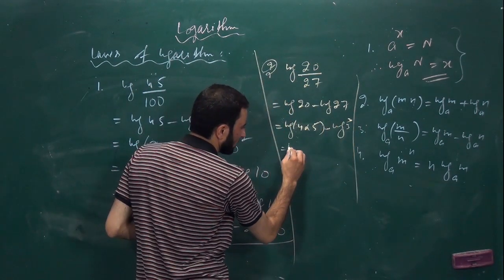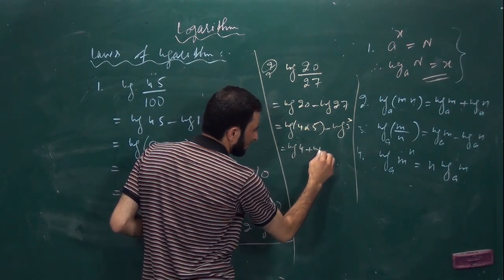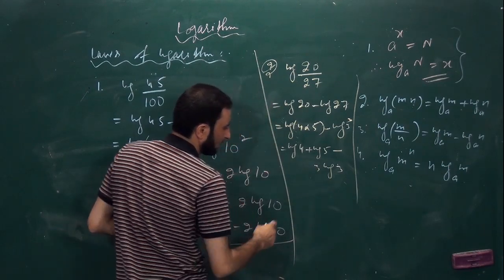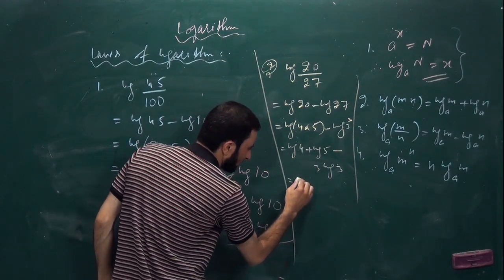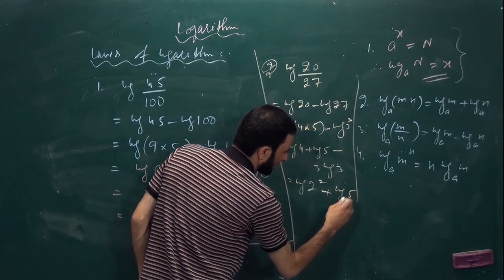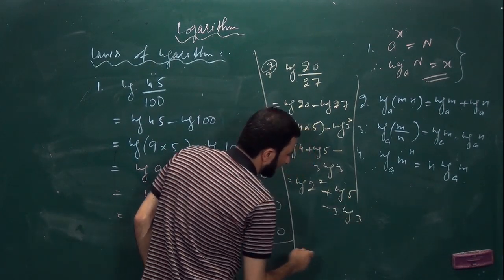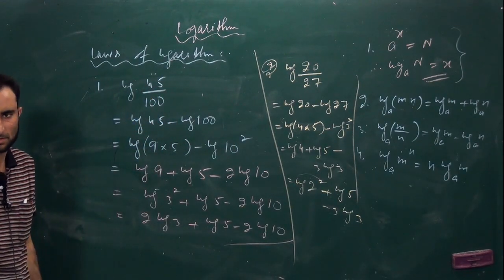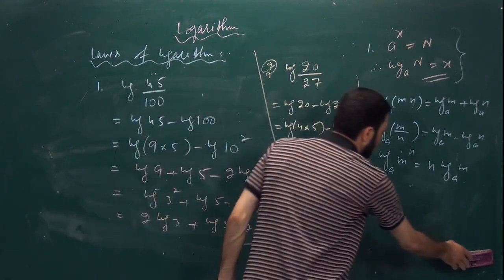which is further equal to log of 4 plus log of 5 minus 3, the power comes down, 3 log 3. Further log 4 is log of 2 square plus log of 5 minus 3 log of 3. So the power will come down. That will be the required evaluation of the same. Is it clear? Then let us have one more law.